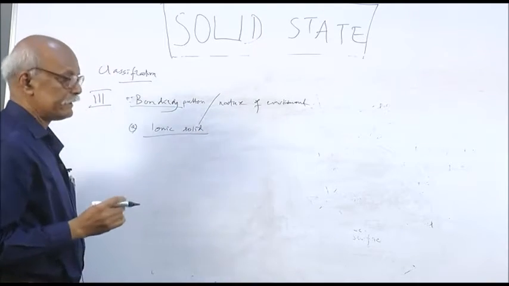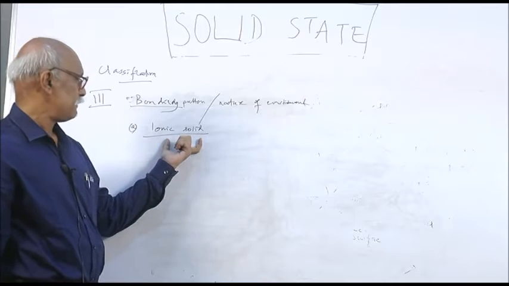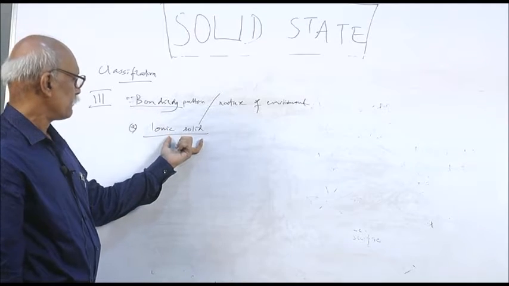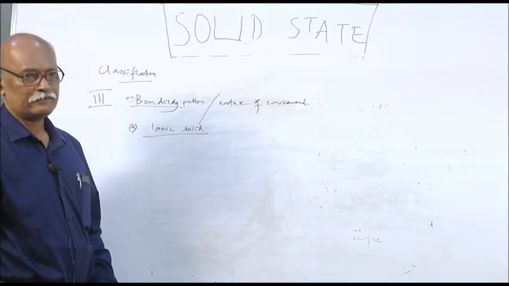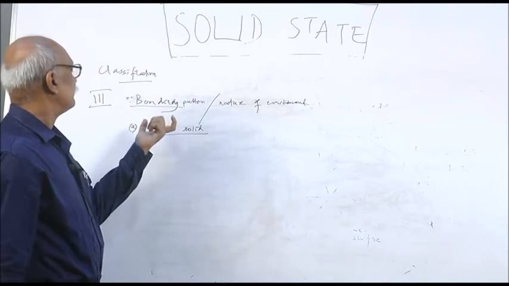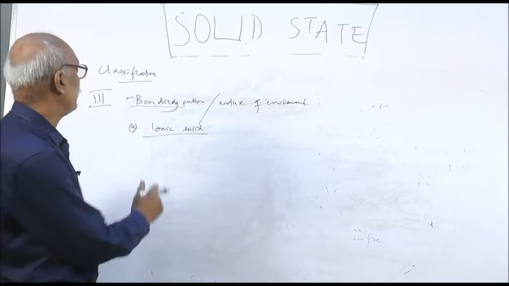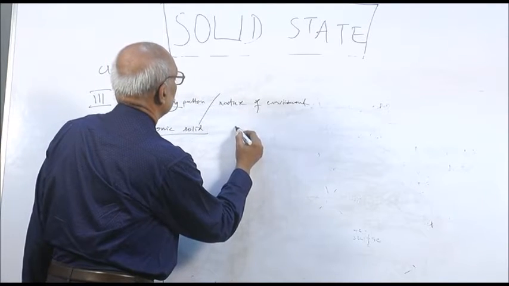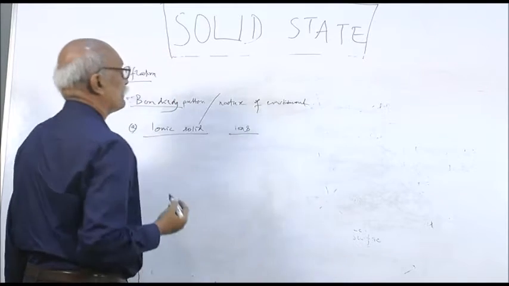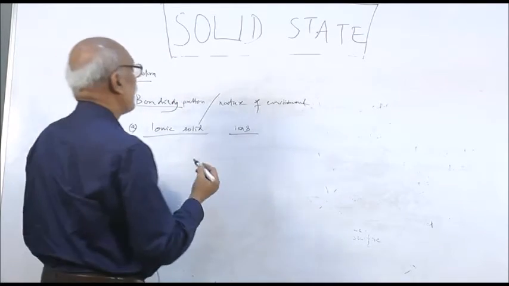It is very interesting that every day, whenever you take your meal, lunch or dinner, you think of sodium chloride, common salt. Common salt is an example of ionic solid. Here the constituents, remember, are ions, that means cations and anions.